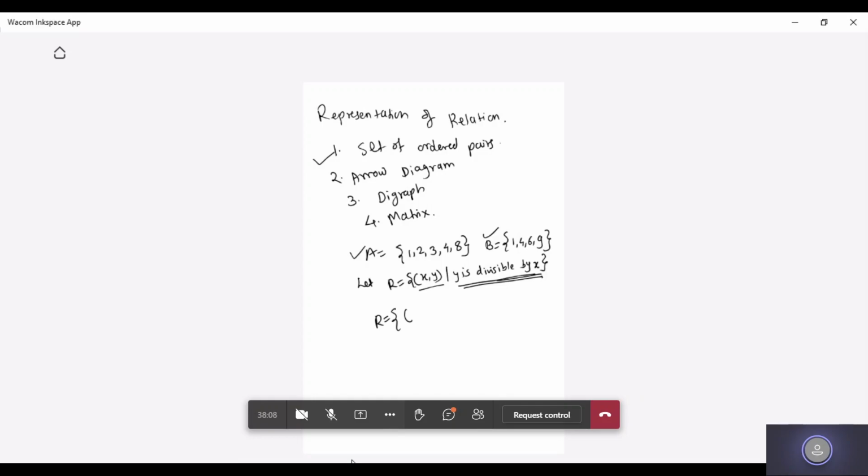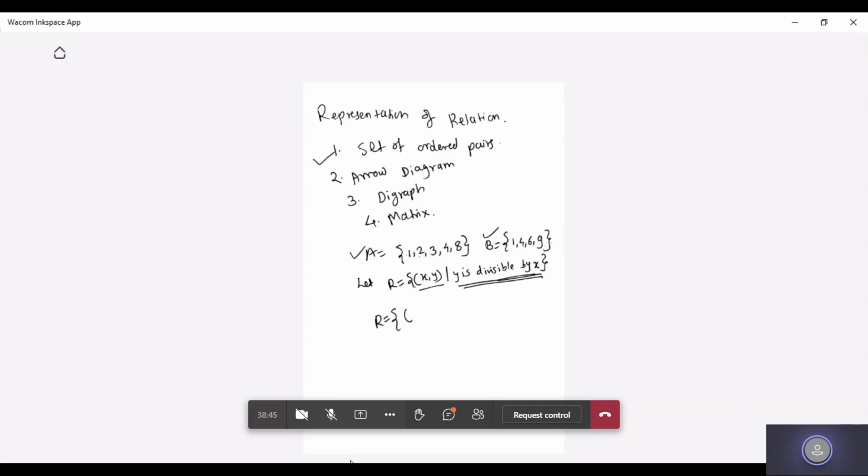Okay. Now, student, what you have to do is go sequentially. So one cross product we are doing now. One with 1, 4, 6, 9. Then 2 with 1, 4, 6, 9. Then 3 with 1, 4, 6, 9. Then 4 with 1, 4, 6, 9. And 8 with 1, 4, 6, 9. In that way only you have to go. Okay, student? So whenever you are finding any relation, whichever relation they have represented mathematically, you will go in the same flow. Always, student, just remember that.